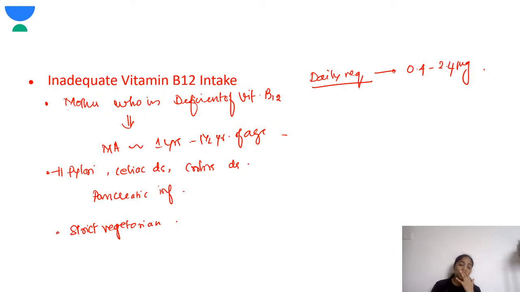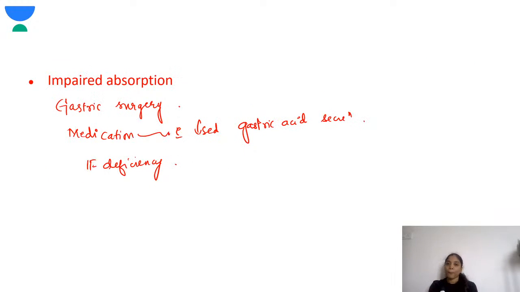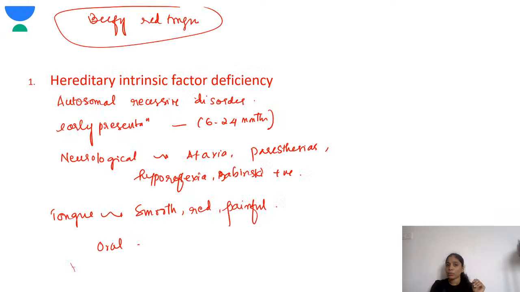So that is why these children present with these deficiencies, and the daily requirement of vitamin B12 is 0.4 to 2.4 microgram per day. If there is any gastric surgery or medications which reduce the gastric acid secretion, for example the proton pump inhibitor, these conditions can impair the absorption of vitamin B12.